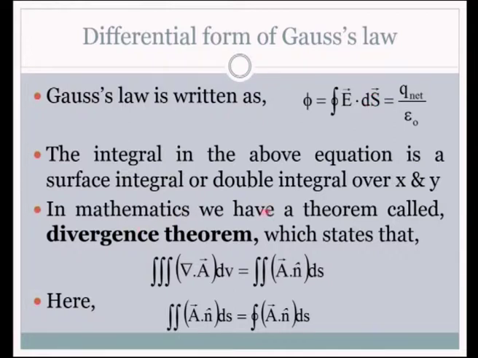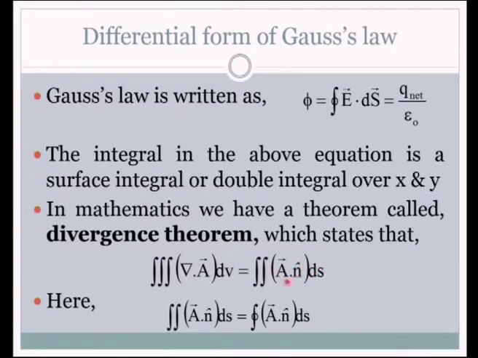In mathematics, we have a theorem called the divergence theorem. Sometimes this theorem itself is called Gauss divergence theorem, which states that the triple integral of this expression, the del operator, this is a vector, taken over a small volume is equal to the double integral of a vector and its product with the direction and ds.